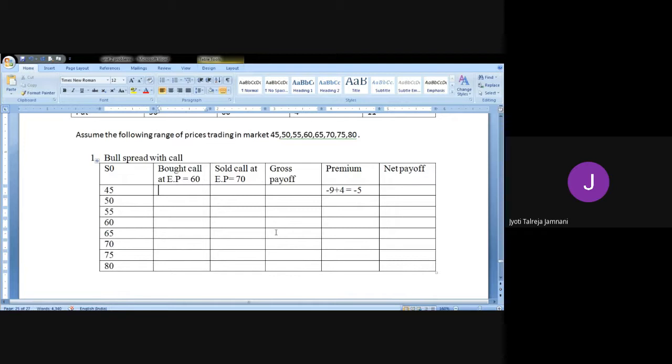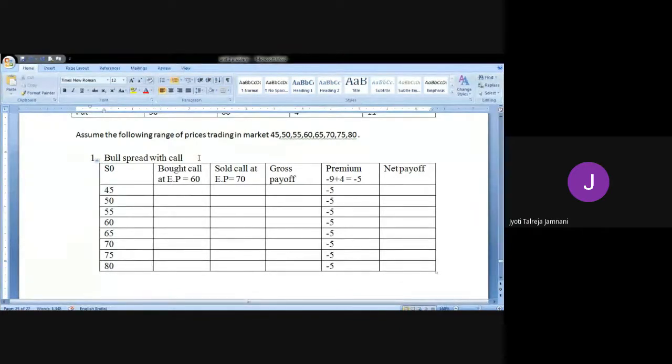So this premium, we are going to continue for all the things. So I'll write it here above how we have got this -5. Premium paid is 9 rupees on the option bought and received is 4 rupees. So -9 +4, -5 is the net premium, and this will continue for all the prices. So first step is to find this premium. Now let's see what happens to the option bought. Remember, it's a call option.